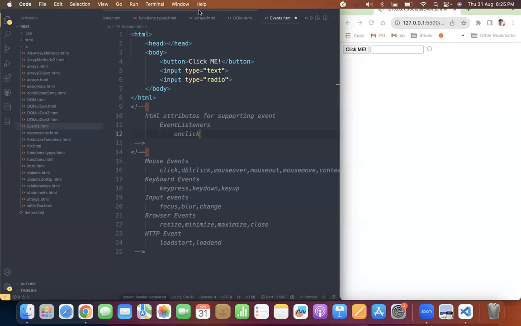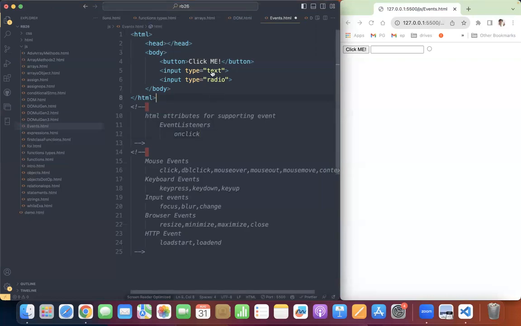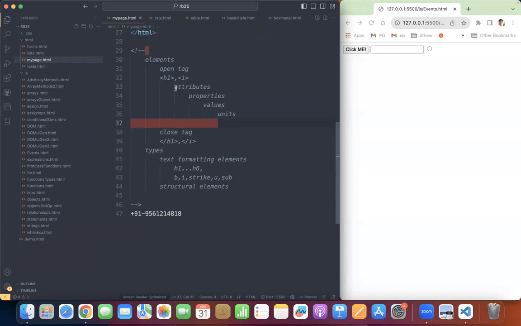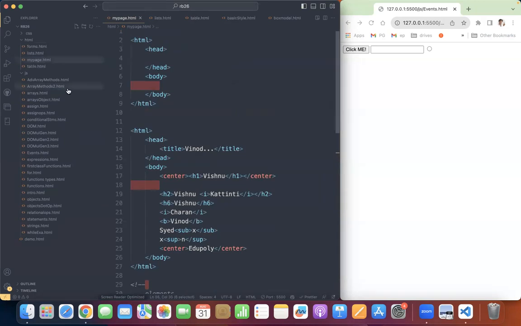Type is the most important attribute, right? Text, email, ID, password, radio, checkbox. They are the values. So text, radio, checkbox are all values. What is the attribute we have? Type. Type is an attribute. Come on, we have discussed them so clearly. What is attribute? What is property? What is value? What is unit?